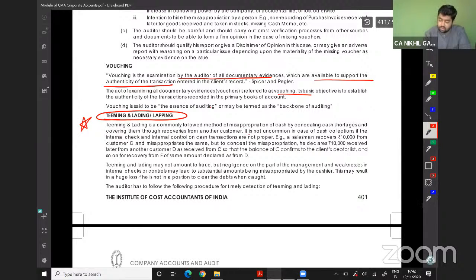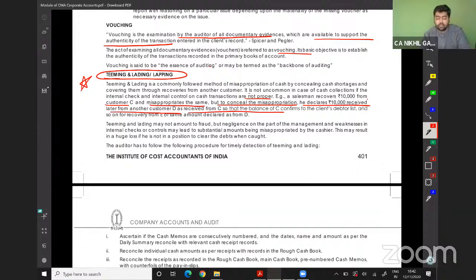Cash shortage from the customer is not uncommon in the case of cash collection if the internal check and the internal control of the cash systems are not proper. Example: a salesman recovers 10,000 from customer C and misappropriates the same. But to conceal the misappropriation, he declares that 10,000 received later from another customer D has been received from C, so that the balance of C conforms with the client's debtor list, and so on for recovering from E the same amount declared from C. See, we will take this with an example.